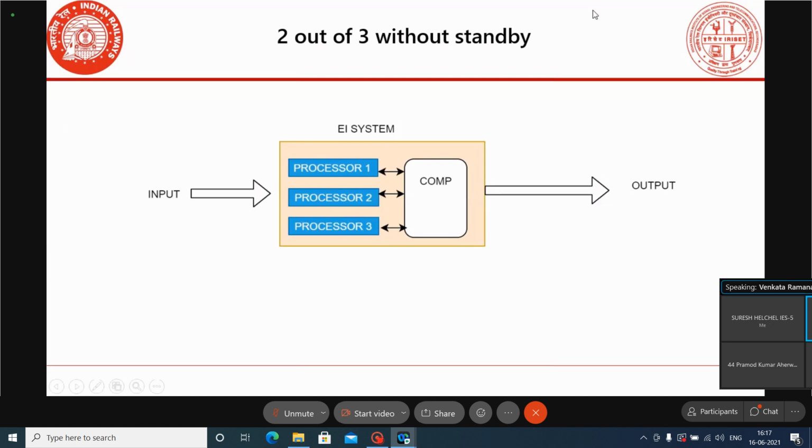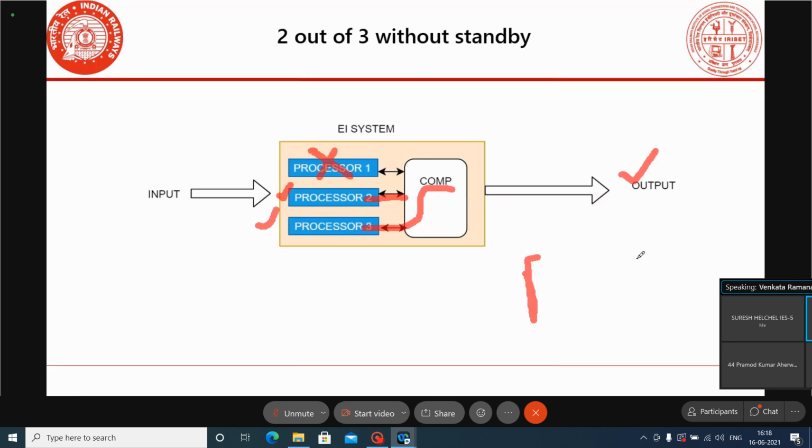In a two out of two system, suppose one processor is not functioning at all, the second processor is functioning and not giving any unsafe reaction. Even then the output will not be delivered. Whereas in a two out of three system, if one processor is not functioning, the remaining two processors are functioning. If the two processors agree on anything, the output will be delivered. That is the advantage of the two out of three system.